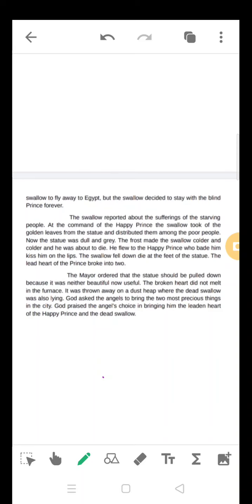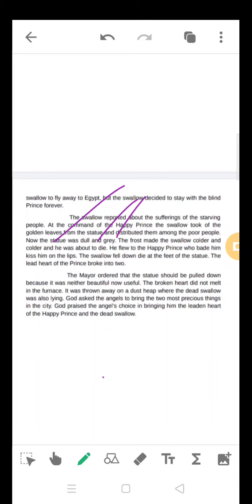In the meantime, winter came. The frost made the swallow older. Now the statue also does not have its look. The statue has become dull and grey because all the decoration has been removed. It does not have the grandeur and the glamour it had earlier. It looks very ordinary, without eyes and without beautiful gems.